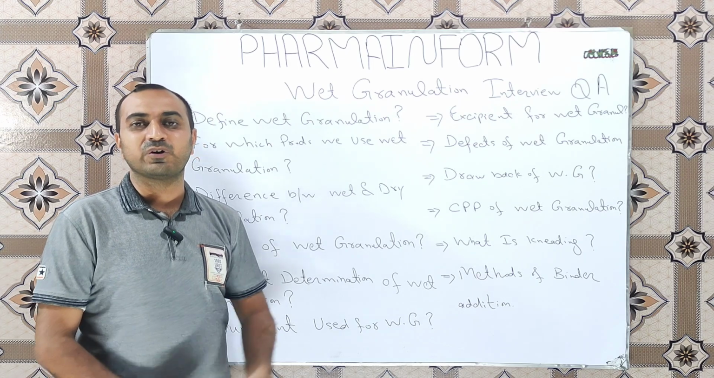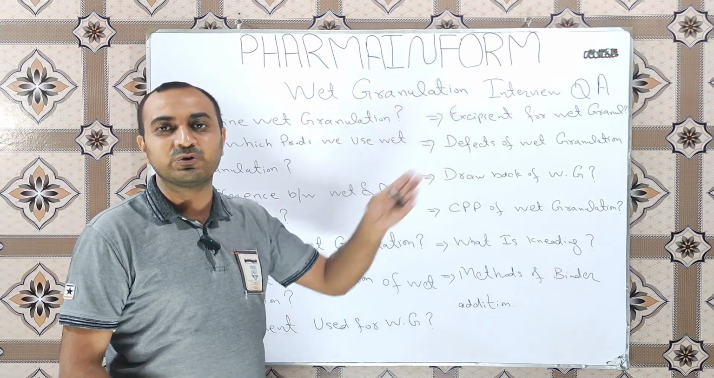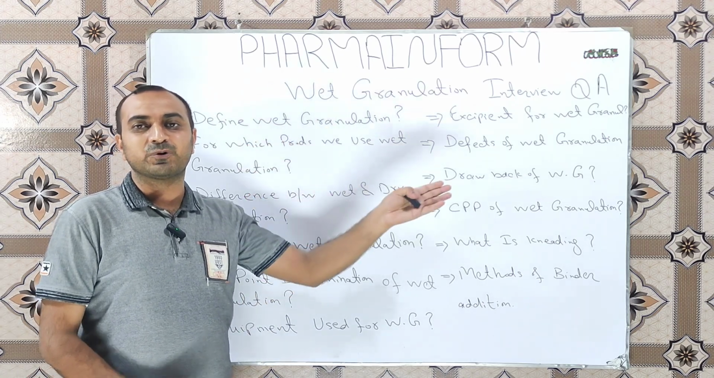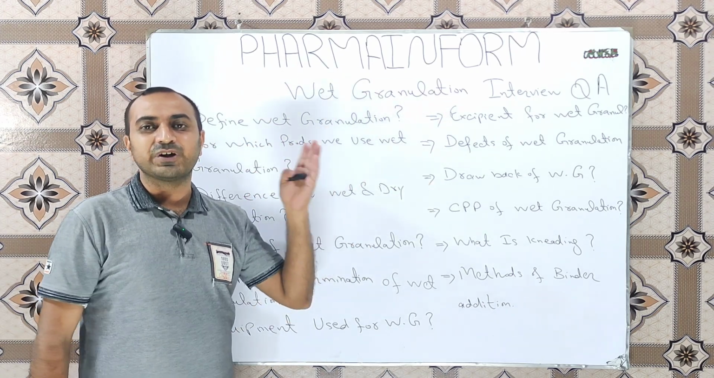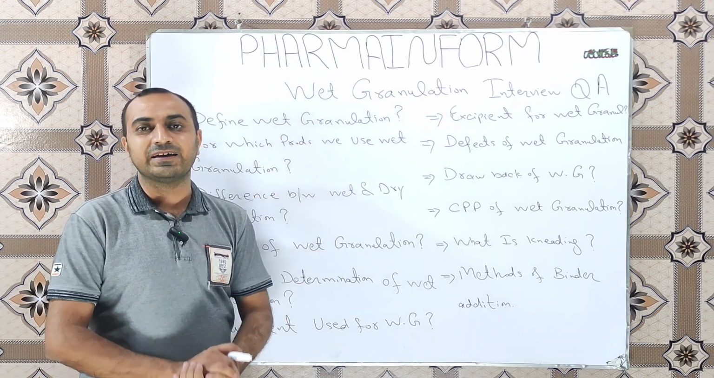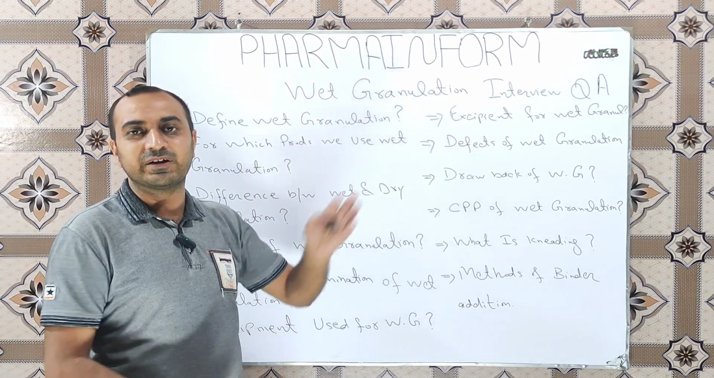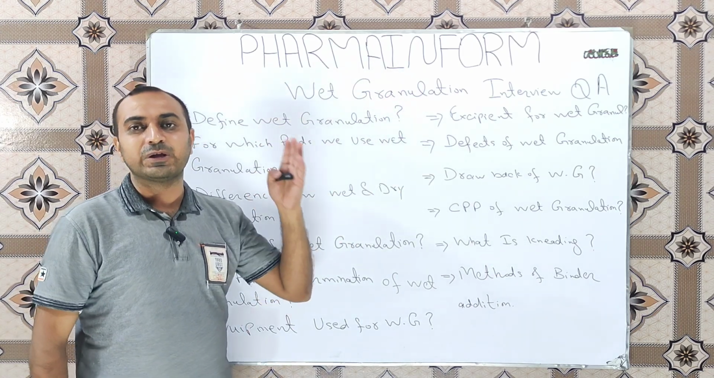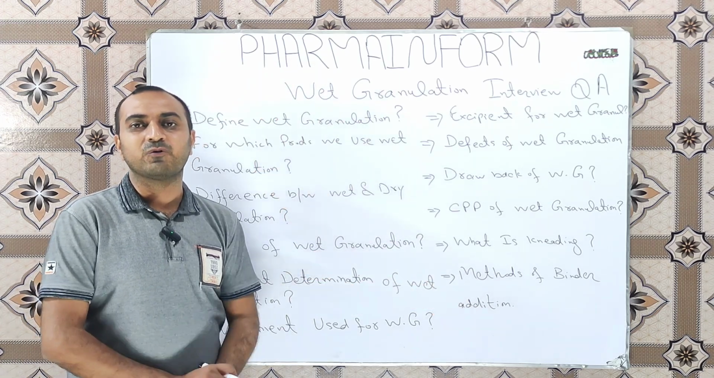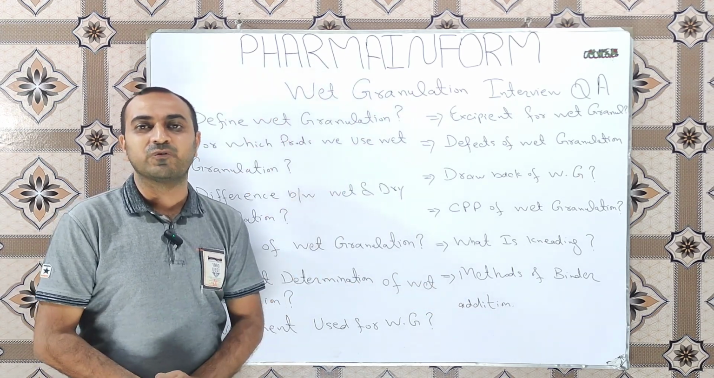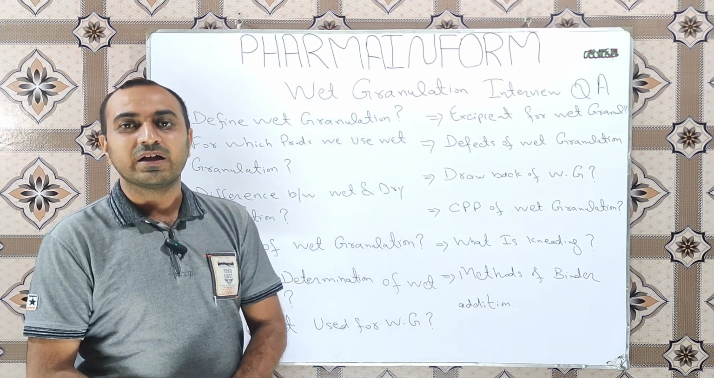Next most important question is: for which products do we use the wet granulation process? We use the wet granulation process for those products which are not degraded by heat or moisture, because we apply heat for the drying of wet mass and we add moisture or solvent to the fine powders to convert fine powders into granules.